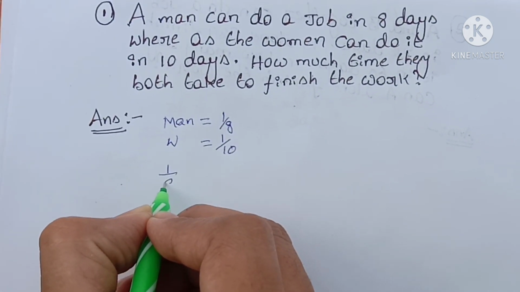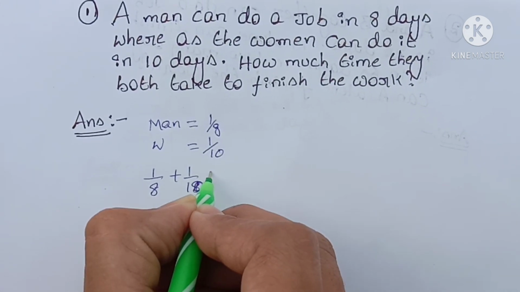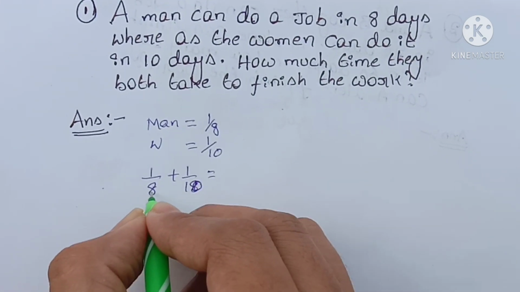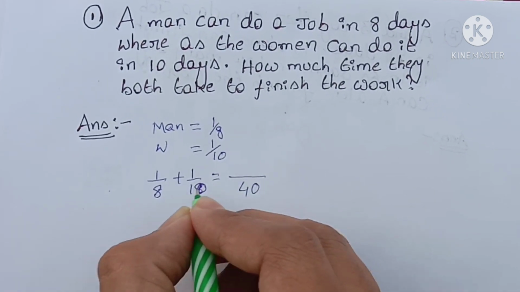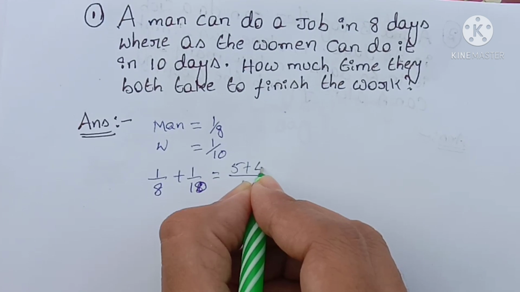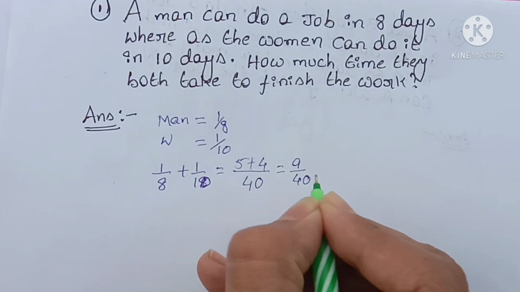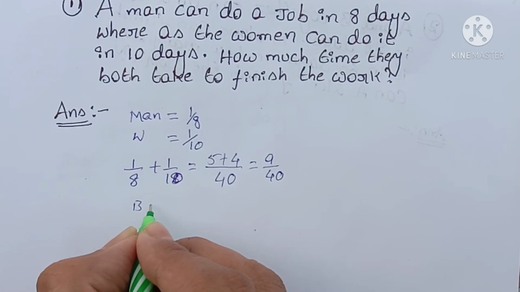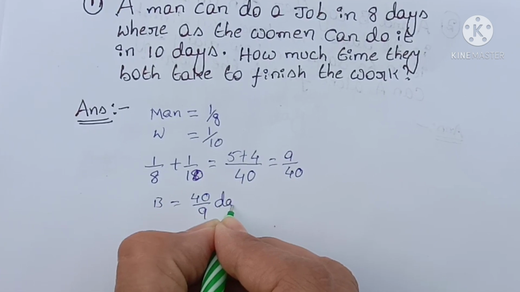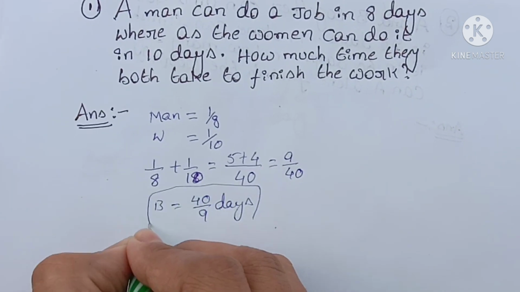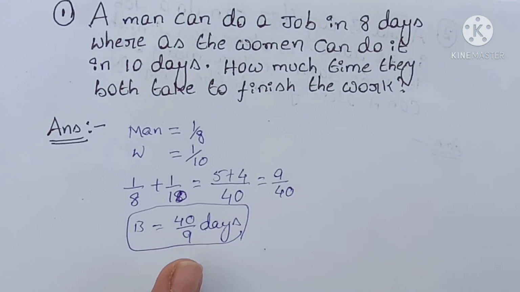So, 1 by 8 plus 1 by 10 equals, the LCM of 8 and 10 is 40. 8 5s are 40, 10 4s are 40. That is equal to 9 by 40. Both can do it in how many days? 40 by 9 days. This is one type of approach.